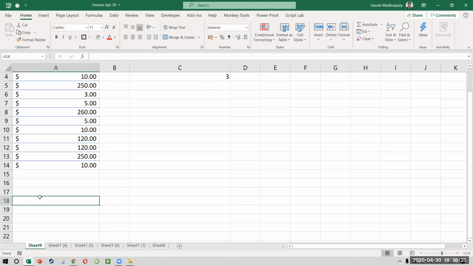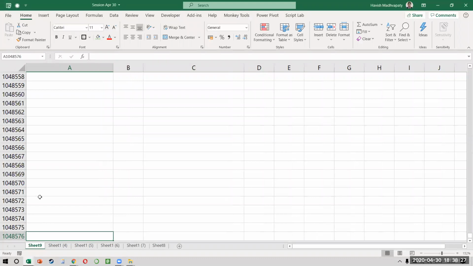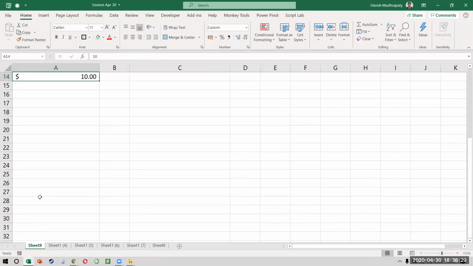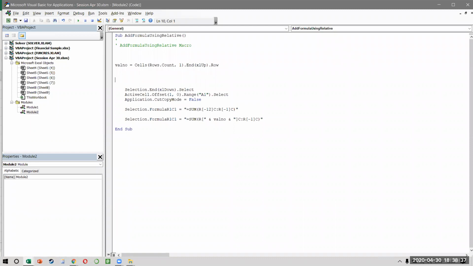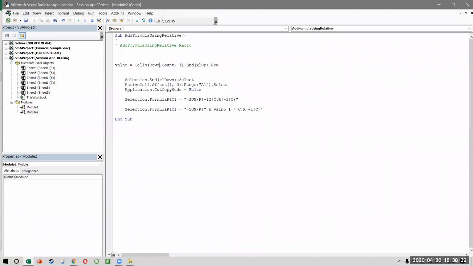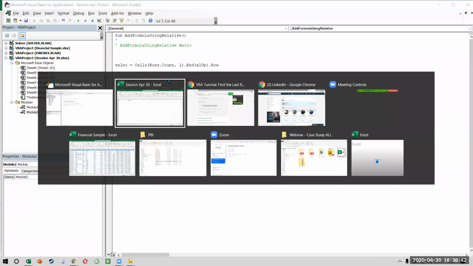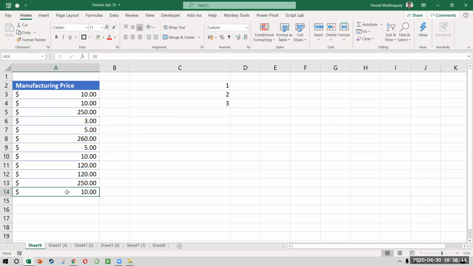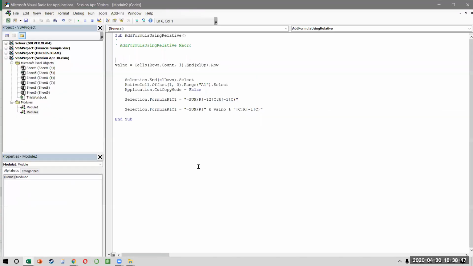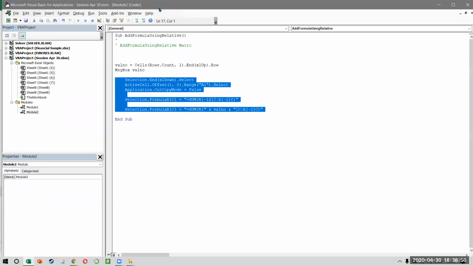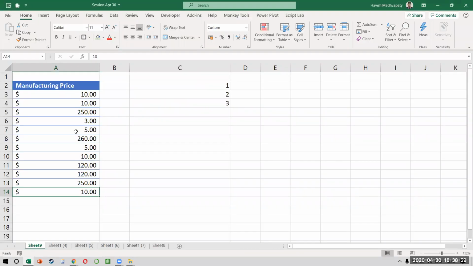Is this not how you do it? Whenever I ask you, which is the last row in column A, we always come to the bottom and then we do control up. Because we can't go from above to below, but we can always go from below to up, right? So this is what we are doing. We are saying the val number is equal to cells rows dot count, comma 1 and xlr dot row. But the problem is, it is going to give you the answer as 14. Let's see how it works. So if I say message box and I say val number, let's see what the answer is, okay? For a moment, I'm going to comment all of this because we don't need this code right now. Let's see what the result comes as.